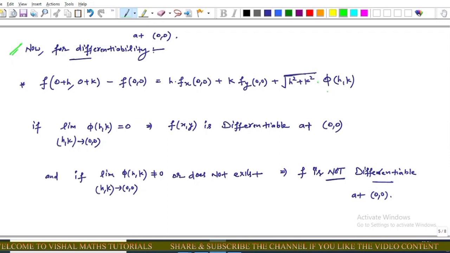This is a function of two variables. Now the result is: if the limiting value of phi(h, k) at (0, 0) equals 0, this implies that our function f(x, y) is differentiable at (0, 0). And if its limiting value at (0, 0) is not equal to 0, or does not exist, this implies that our function f(x, y) is not differentiable at (0, 0).